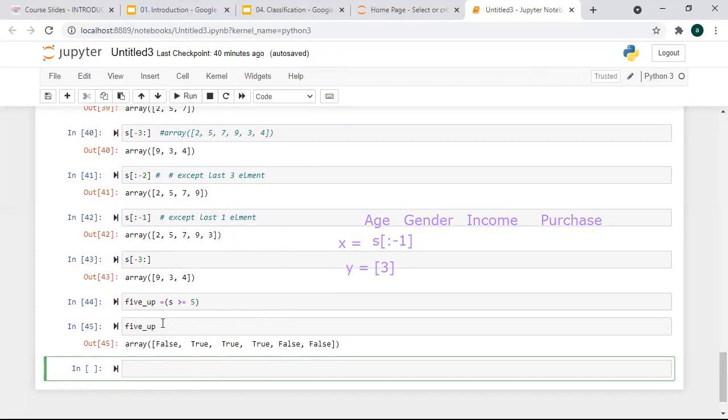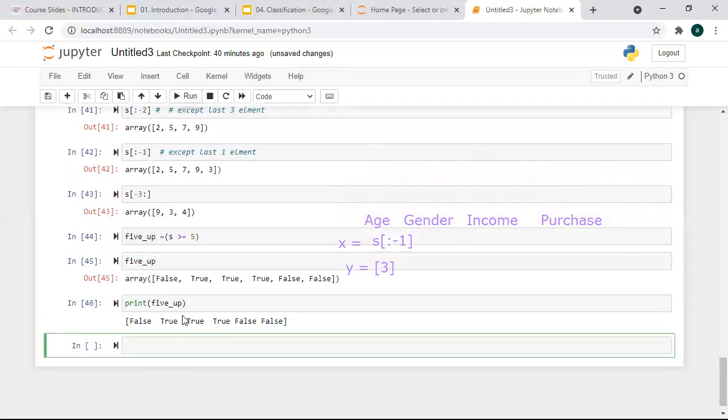So when you want to compare the elements of any array based on some logic using a relational operator, you can do it like this. And if you want to print the elements, you just write print 5 up and run it.